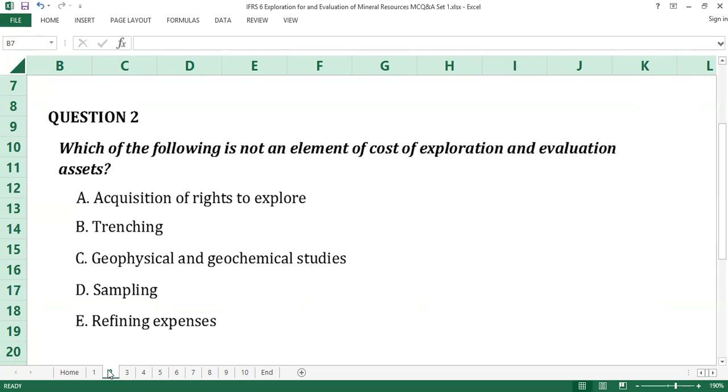Which of the following is not an element of cost of exploration and evaluation assets? A. Acquisition of rights to explore. B. Trenching. C. Geophysical and geochemical studies. D. Sampling. E. Refining expenses. Time counts.